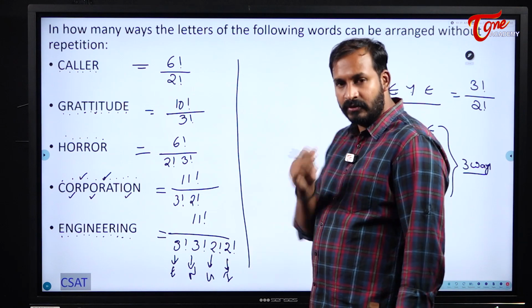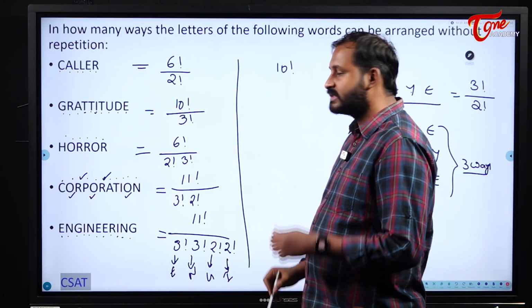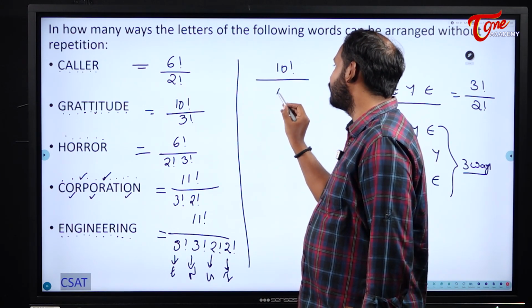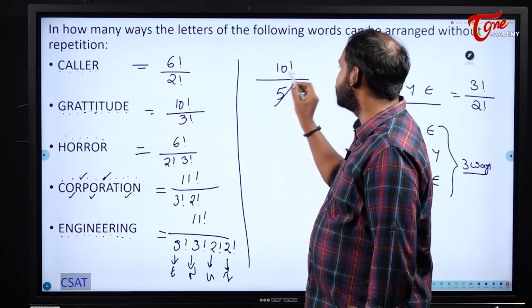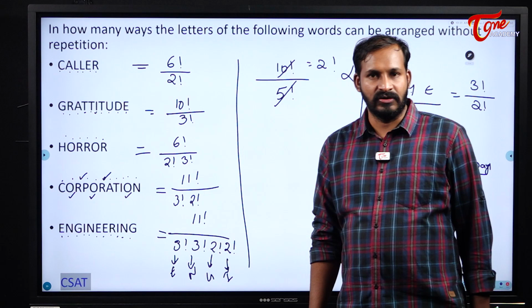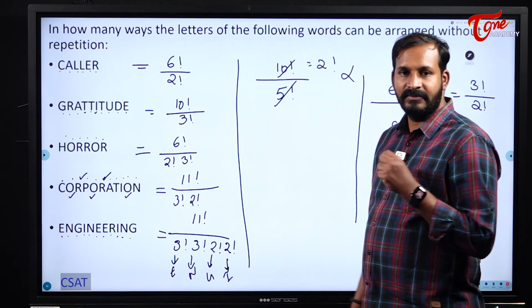See here, students, and one more thing, anyway we are here. Especially in the case of factorials, if you have something like 10 factorial by 5 factorial, please don't cancel this and write it as 2 factorial. This is wrong. These are factorials. Please be careful. Don't cancel them like this.